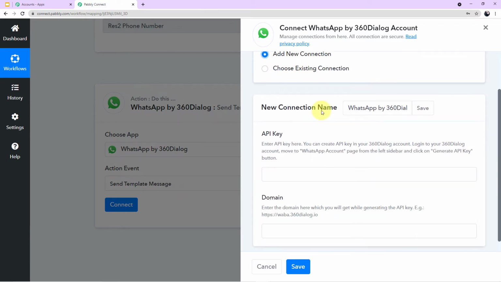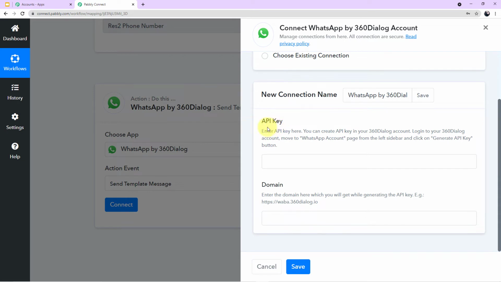I'll click on add new connection and now guys, it is asking me to fill two fields here. First is API key and second is domain. So first let's read out the description so that we can know how to find our API key and where we can find the API key. Here it is written, enter API key here. You can create API key in your 360 dialog account.